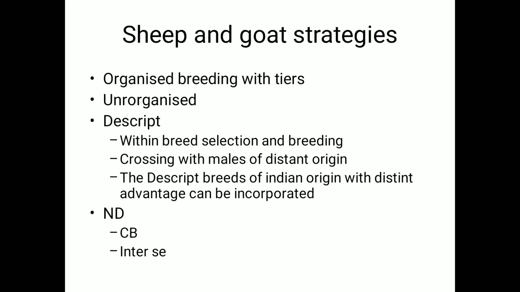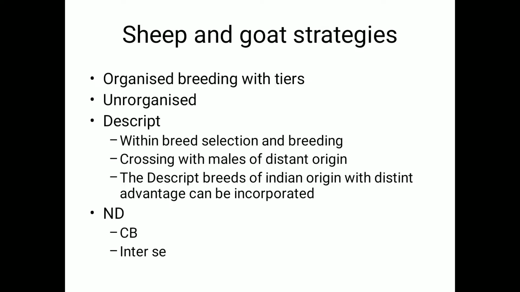Then coming to the nondescript, this forms a major chunk of the sheep and goats. The best one is the second point I have given, inter-se mating. If the farmer is not willing, he can go for inter-se. Inter-se mating is nothing but choosing only the better animals among the nondescript and allowing them to breed. If the farmer is interested in a drastic change in his population, he can go for crossbreeding.